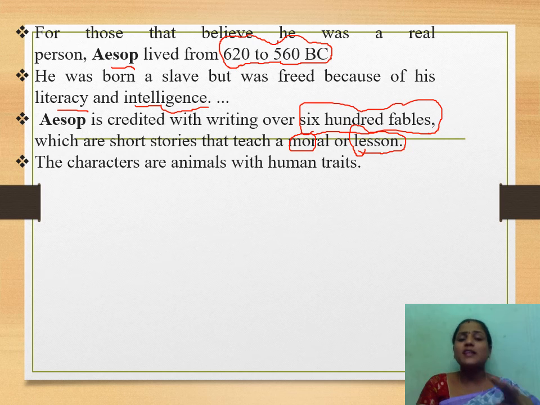From all these stories, fables are especially about animals. Animals are represented as characters. Based upon the characters, finally we'll get the moral. So all the characters will be animals with human traits.